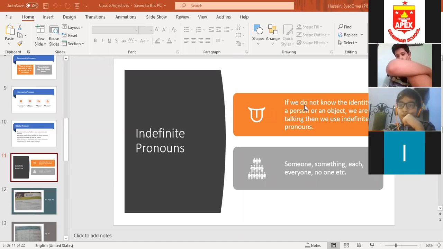Now, personal pronoun. Teacher, personal pronoun refers to the first, second, and third person in any sentence. Good. What does first person mean? Who is the first person? Teacher, the first person is the teller who tells something.